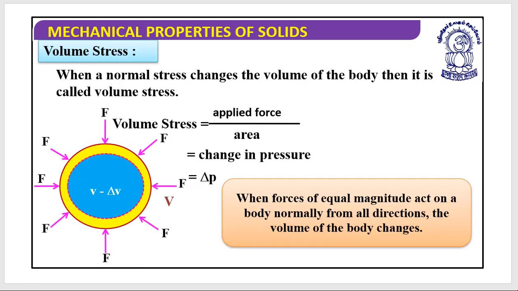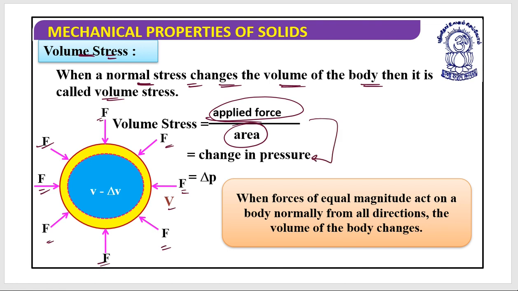Now let's look at the formula for volume stress. When a normal stress changes the volume of the body, it is called volume stress. If you apply an equal force from every direction on the total body, then volume stress is the applied force divided by area. In reality, we consider it as a change in the pressure itself.